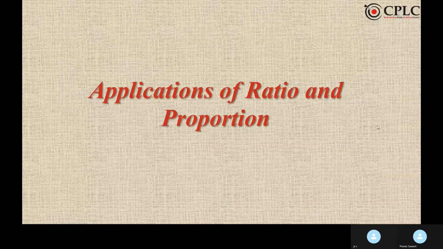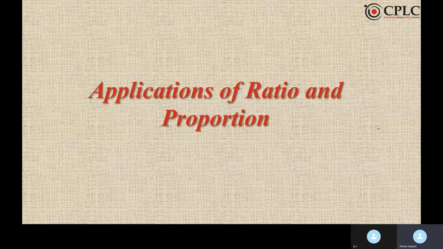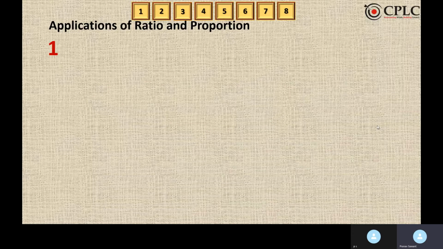Hi guys. So today we are going to solve some questions of application of ratio and proportion. Moving to the first question.